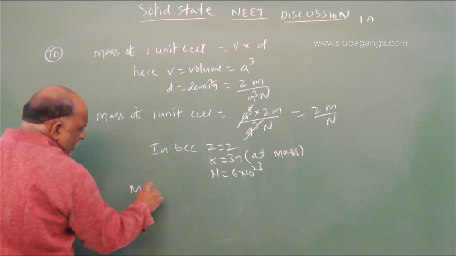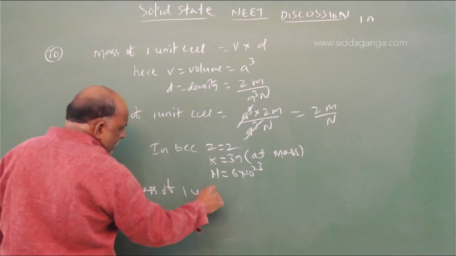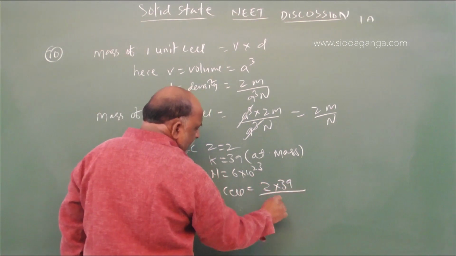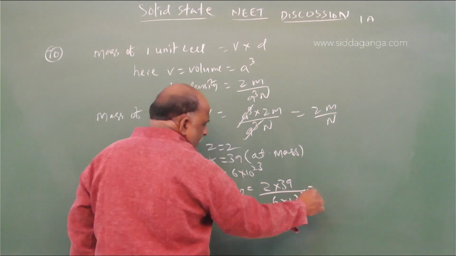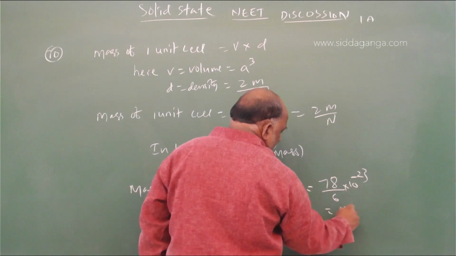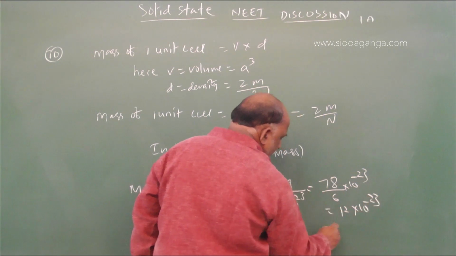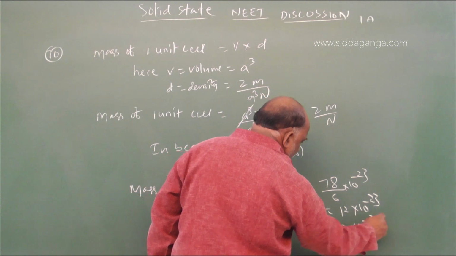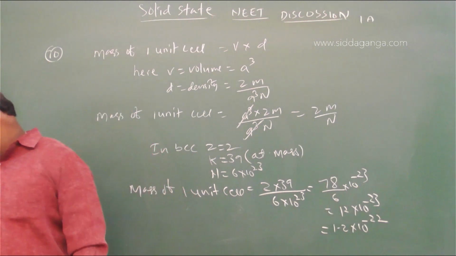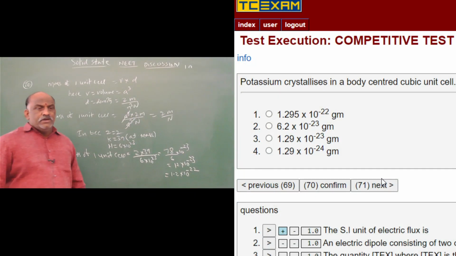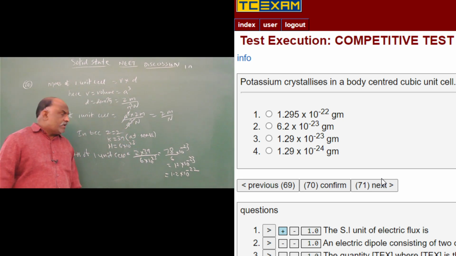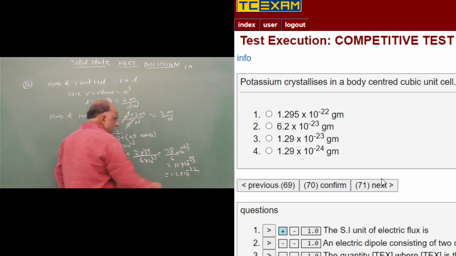So the mass of one unit cell is equal to 2 into 39 by 6 into 10 power 23, which is 78 by 6 into 10 power 23, about 12 into 10 power minus 23. It can be written as 1.2 into 10 power minus 22, that is 1.295 into 10 power minus 22. The first option is 1.295 into 10 power minus 22 grams, and that is the right answer for the question.